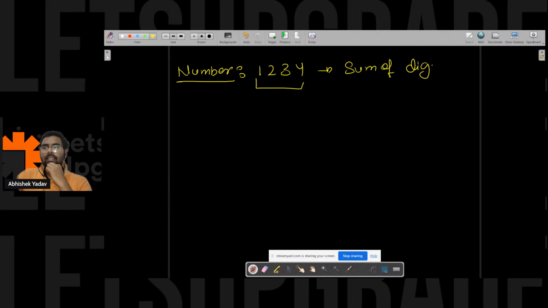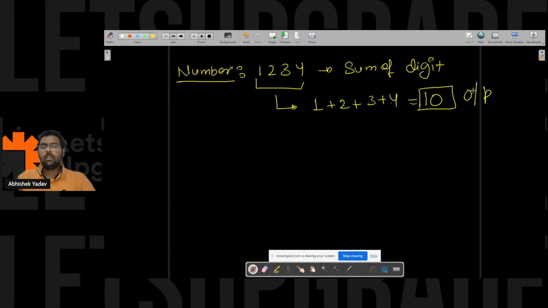Can you guys write in the chat how I can do this part? Sum of digits here. Let's see how we can break this problem statement. If this is the number, I want 1 plus 2 plus 3 plus 4. That is 3 plus 7, 10. So 10 will be the output on the output screen here.